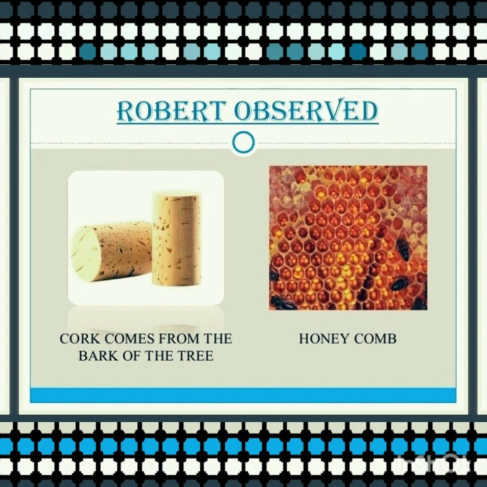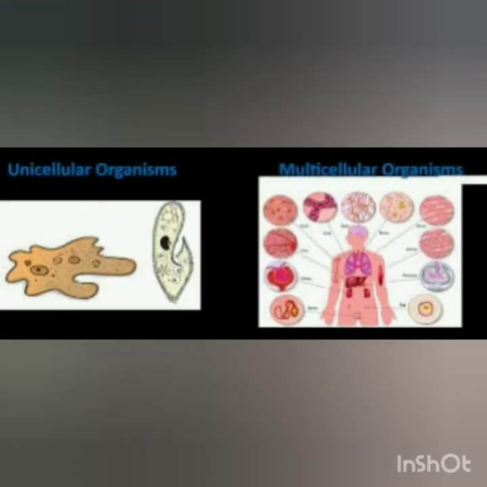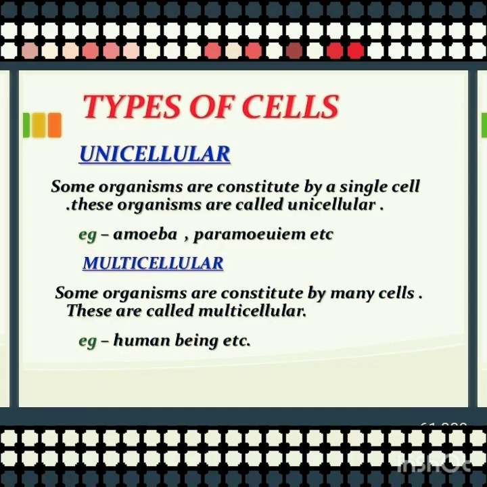As we all know, our earth is occupied by living organisms, and all living organisms consist of cells. But are all living organisms similar? Do they all have the same number of cells and size? No, all living organisms vary from each other. Some consist of one cell while some consist of more than one cell. Thus, we can say that there are two types of organisms on the basis of number of cells: unicellular and multicellular.